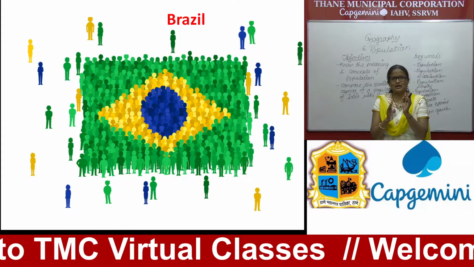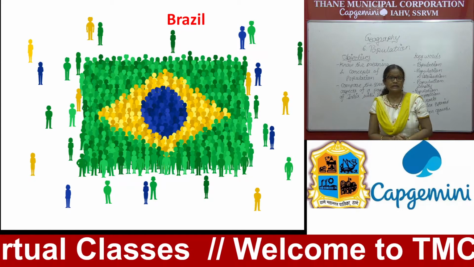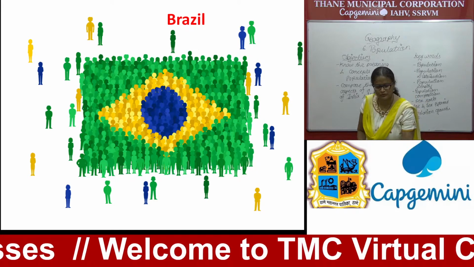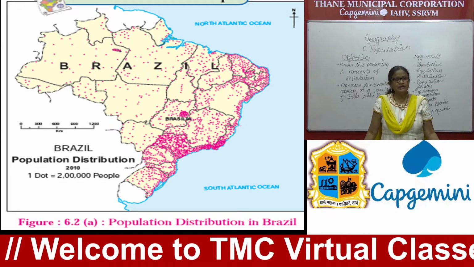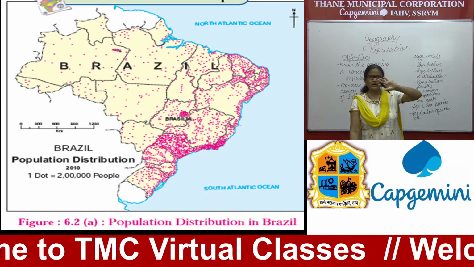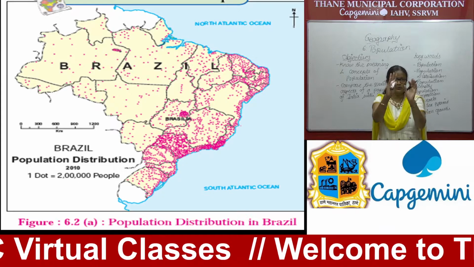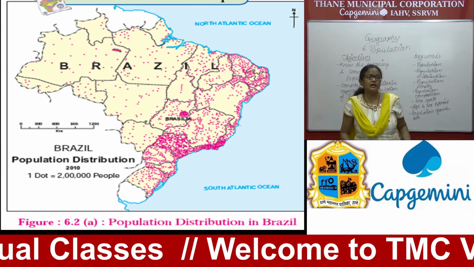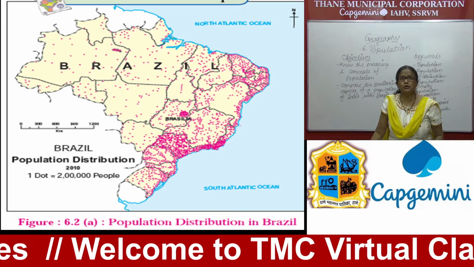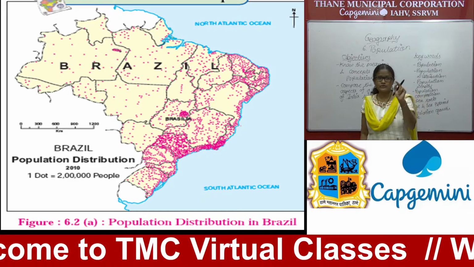Next part of this chapter is Brazil. You know, Brazil is also a populated country in South America. So let's have a look at the present situation or status of Brazil. Please observe this map very carefully. You find the western part is sparsely populated, whereas the eastern part is highly populated. Especially two, three, four states are highly populated. There the distribution of population is high, and you find density of population is also high. So can you think what are the reasons or factors responsible for this?